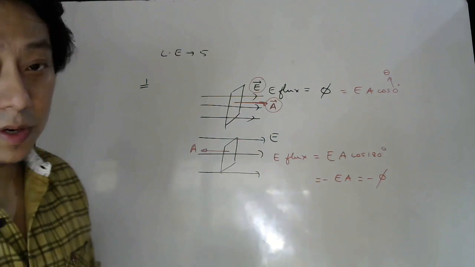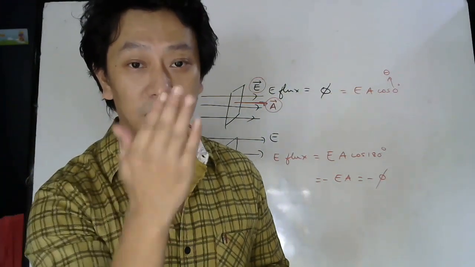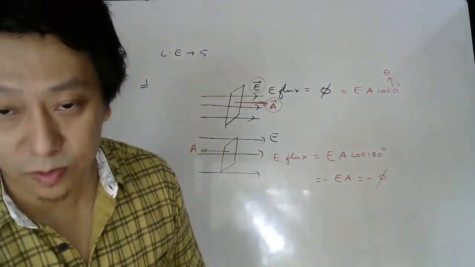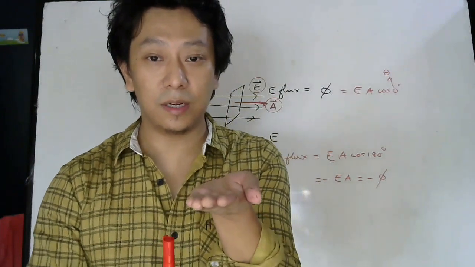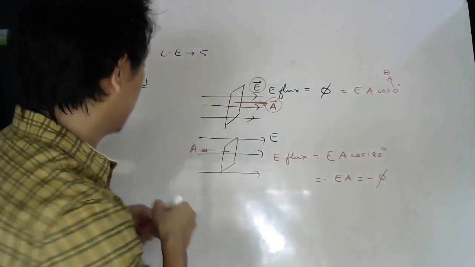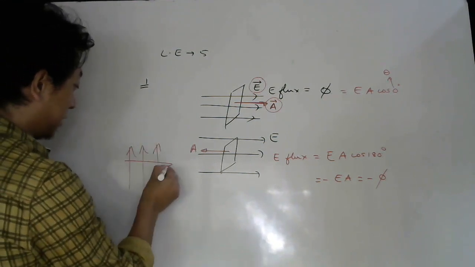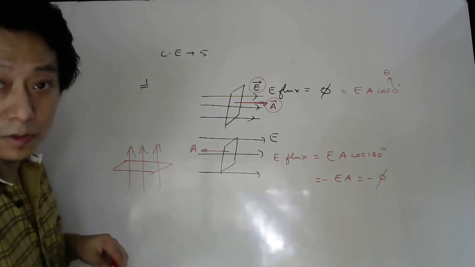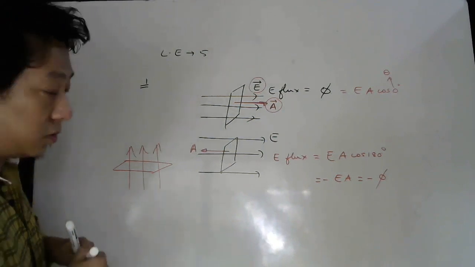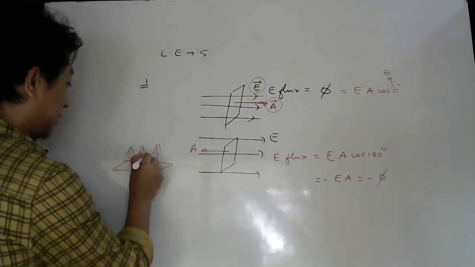So here if the flux is phi, when you flip it, they said upside down. So for upside down, the electric field should be drawn this way. So if I draw electric field lines like this, and this is my surface. Since it is an open surface, you can choose the area vector here, let's say right now.